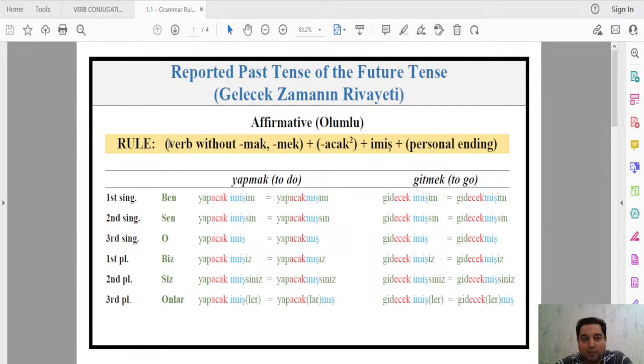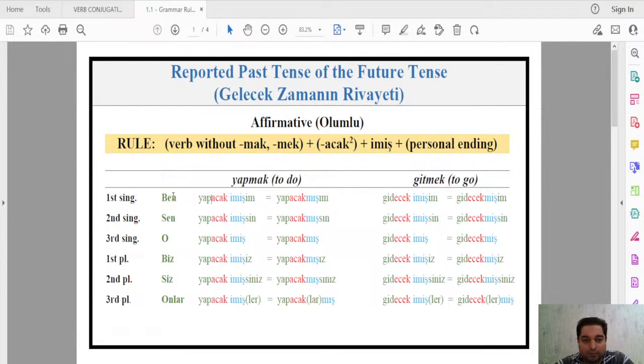What is the rule? First you have the verb root, plus acak or ecek. That's why we have acak over 2 here, acak/ecek, and then we add this imiş structure together with the personal ending, to get ultimately these verbs. You see on the right side, not the left side. The left side is incomplete. I just put it there separately for you to see how we add yapacak and then imişim. Then of course we combine all of this to make a single word. So we have two verbs here, yapmak and gitmek, as always in our examples.